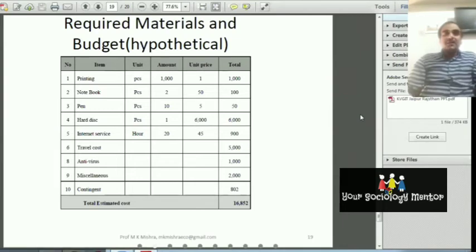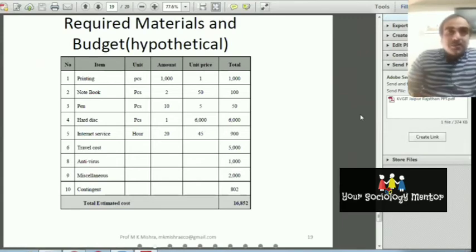And now the required materials, then the budget, you will make the budget. What is the budget? Budget is the required materials and their estimated cost. In a minor project, in the case of India, in social science, commerce and management, the minor project cost is 5 lakh, while in science and technology, the minor project cost is 10 lakh. It depends on the body also, but for major projects the funds are more, so you have to make the budget. What is the cost of your research?